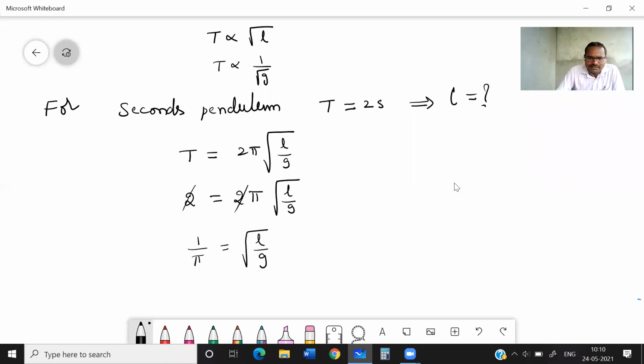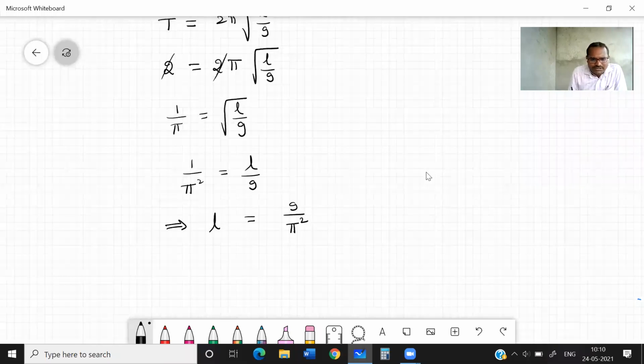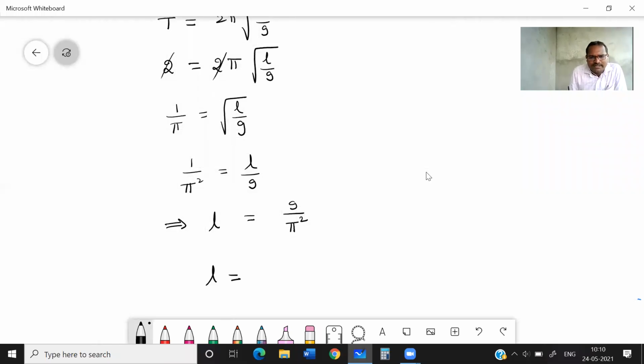Now 1 by pi square is equal to what? L by g. Then what will be L? g by pi square. Correct? Yes. Substitute the values. L is equal to g value, how much? 9.8 meter per second square.